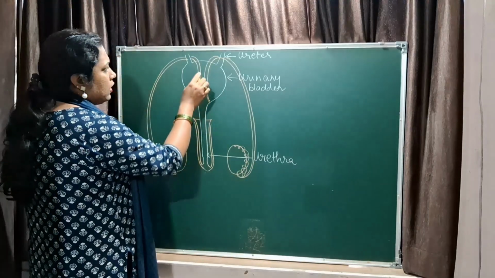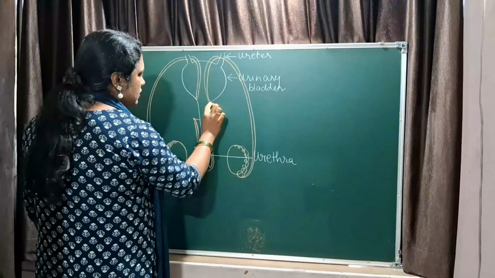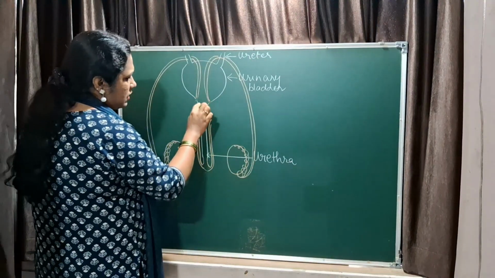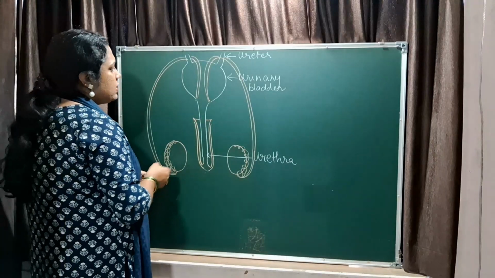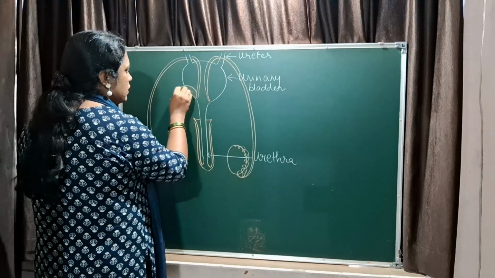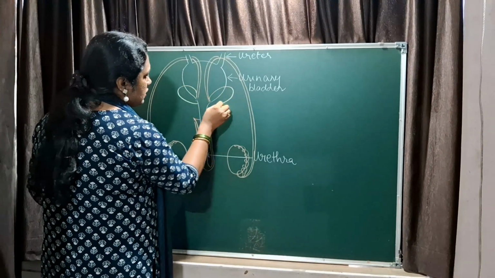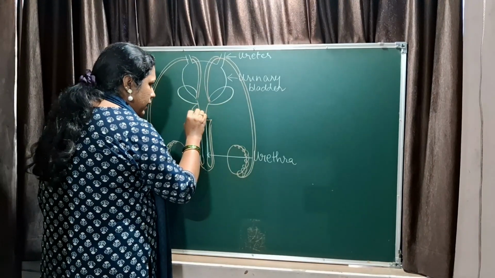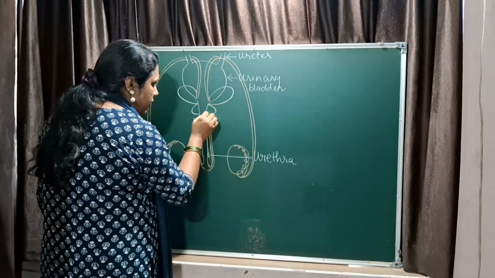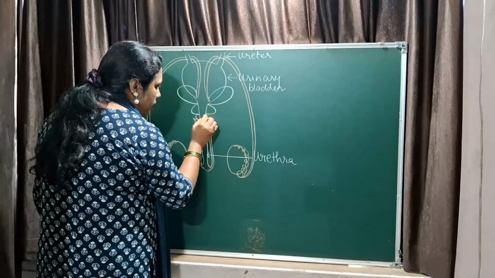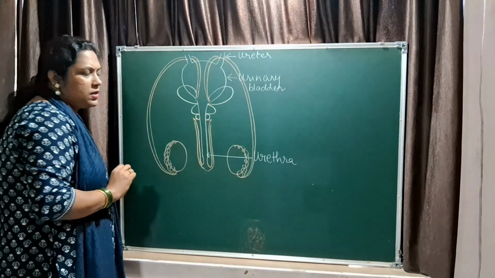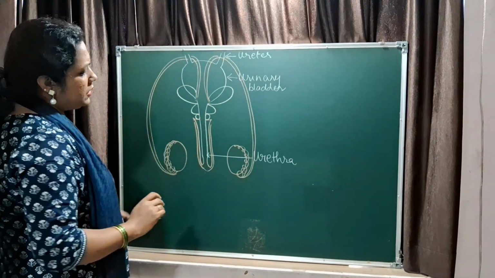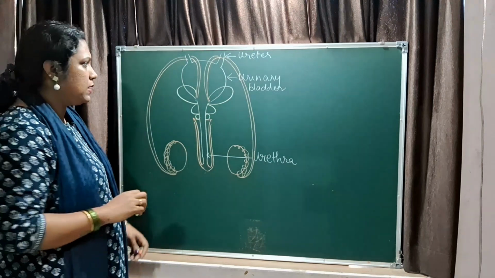Just before the sperm duct opens up in the urethra, there is a gland present which is called the seminal vesicles, followed by another gland which is called the prostate gland, and finally you have the bulbourethral gland or the Cowper's gland. So this is the basic structure of the human male system.